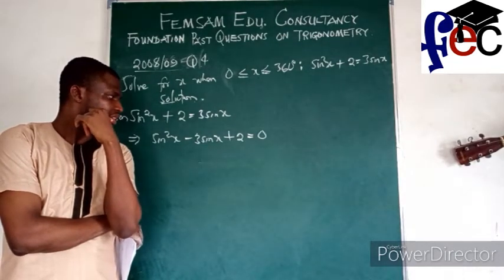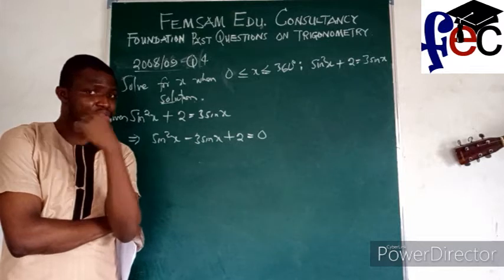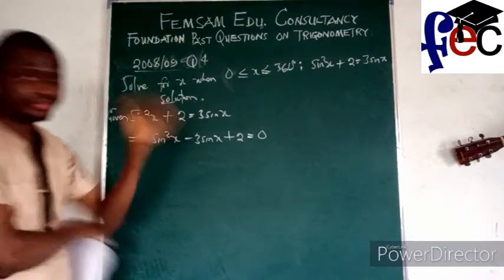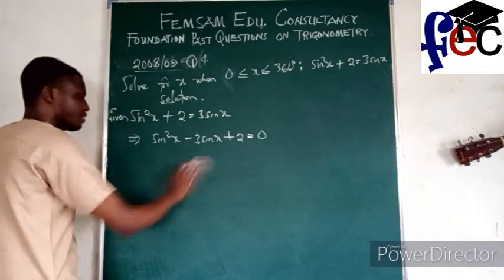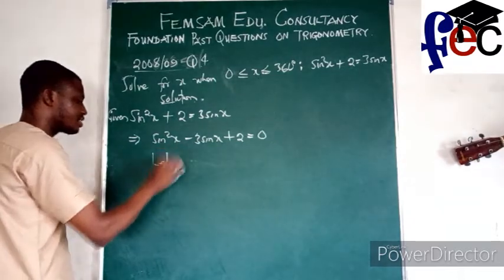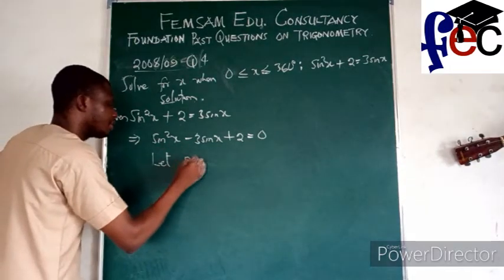To make it easier for yourself, of course I can do it directly this way, but let's represent it so that you can see the quadratic equation coming out.